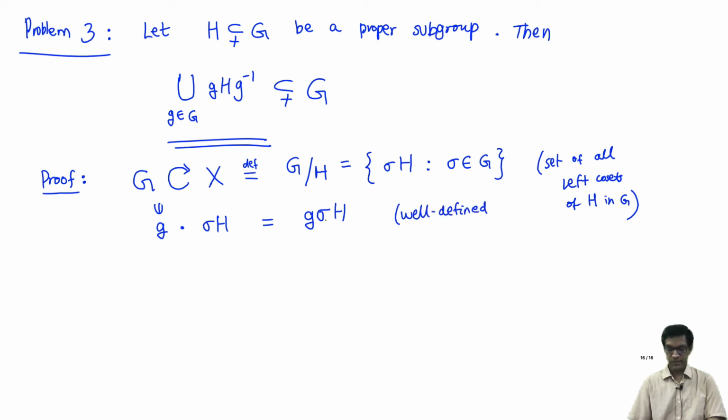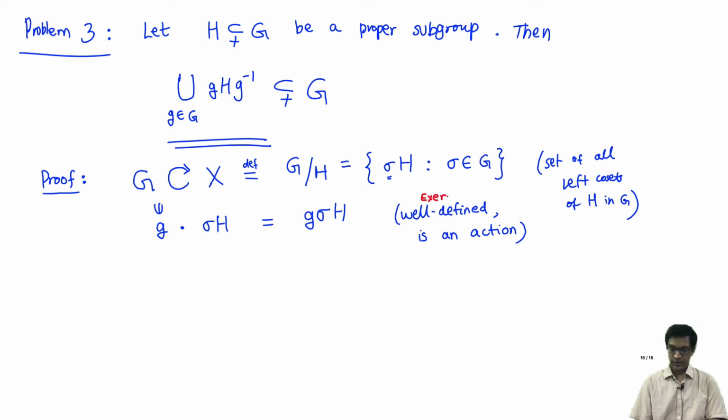Well-definedness, remember, comes up because I am choosing a representative of my coset while writing this definition, but it doesn't depend on which representative I pick of the coset. So this is well defined and in fact is a group action. I leave these two for you to check.